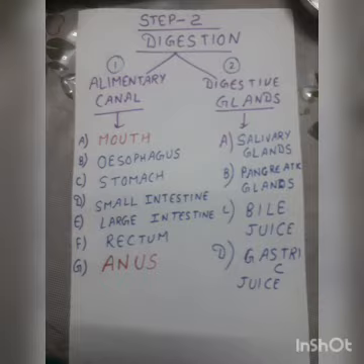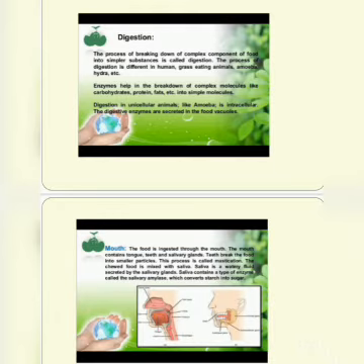Suppose you have to go to school from your home. Your home is the ingestion process and the anus is the egestion process. Anus means school, and on the way you have various streets or roads where the absorption, assimilation and digestion take place.